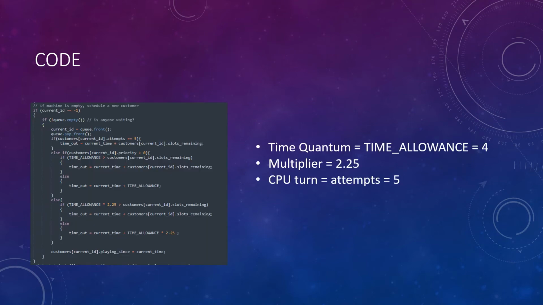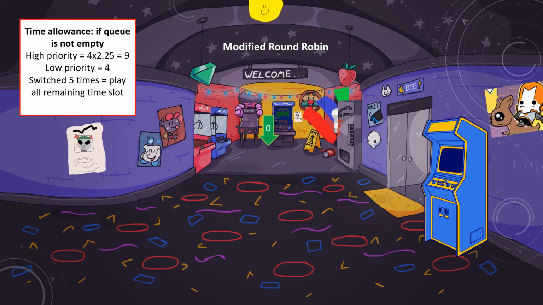So this is our code. Some key points to notice is that the time quantum is actually the time allowance, which is 4. And then we have the multiplier, which is 2.25, and the CPU turn is the attempts, which is 5. So for the next part, we'll show a quick example of how the code works.